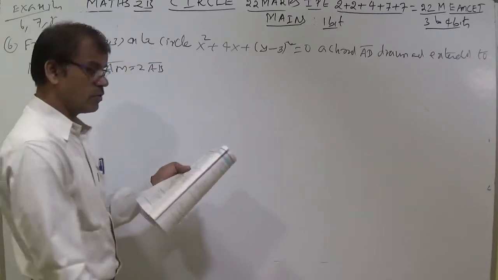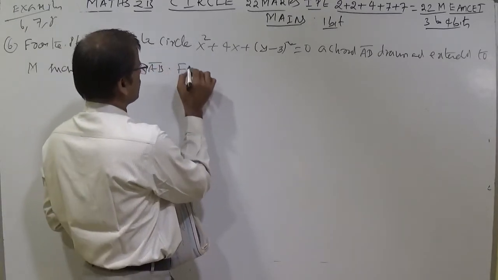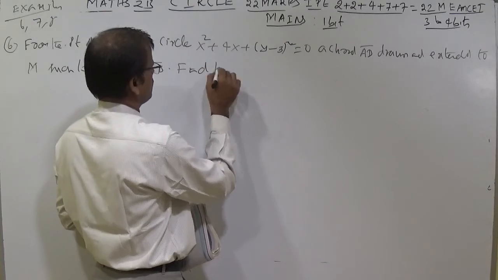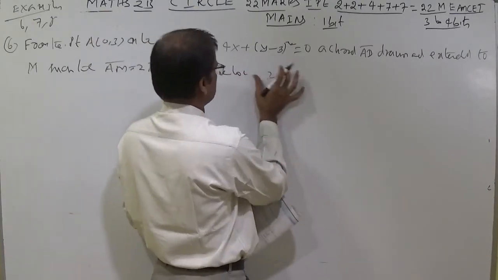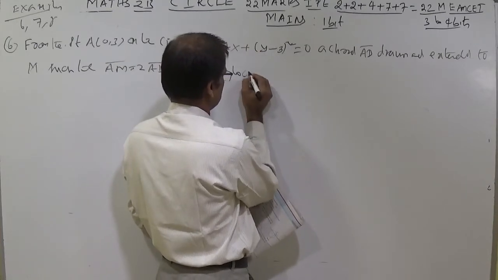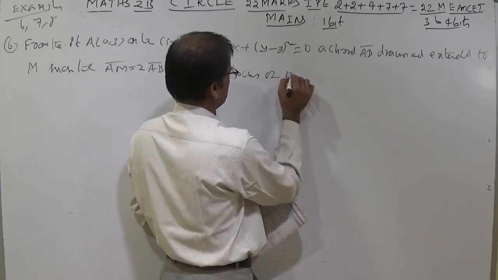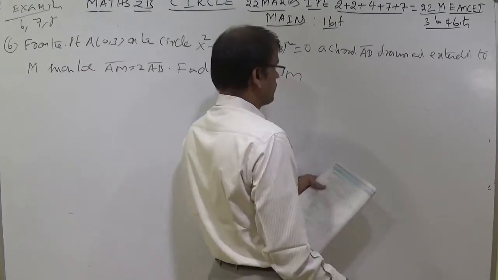So length AM equals 2AB. Find the locus of M.